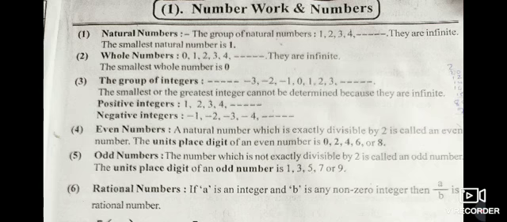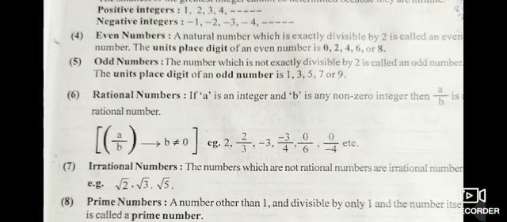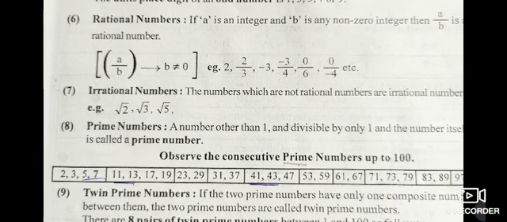So today we saw natural numbers, whole numbers, and the group of integers. Inside it we saw positive numbers and negative numbers, then even numbers, which contain 0, 2, 4, 6, 8 at the unit place, then odd numbers, which contain 1, 3, 5, 7, 9 at the unit place. Then we saw rational numbers: all the fractions, all positive and negative numbers, with the only condition that 0 does not come at the denominator position.